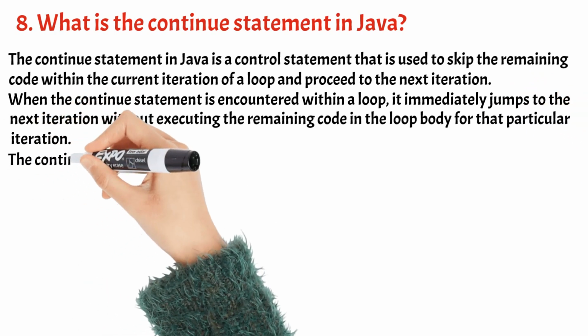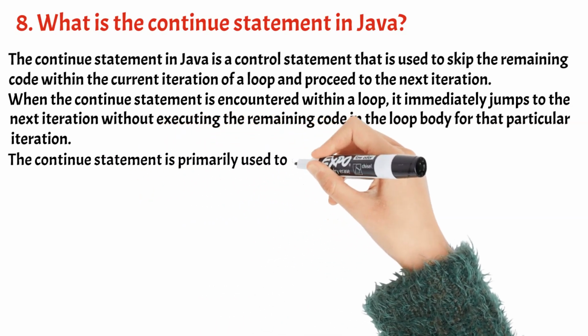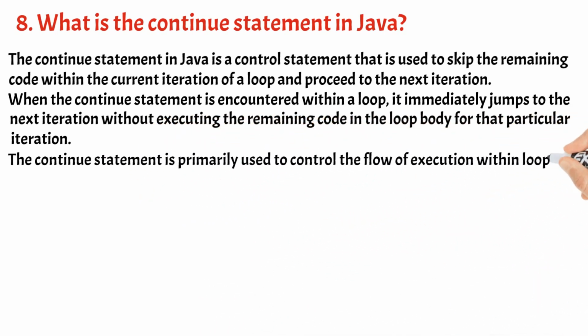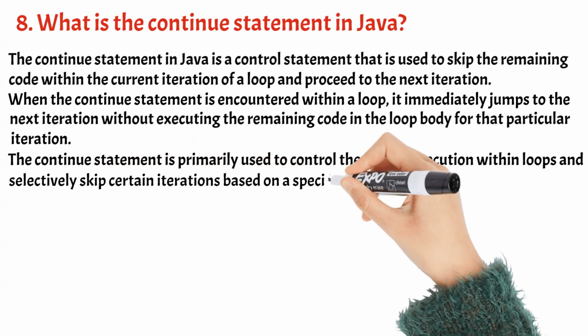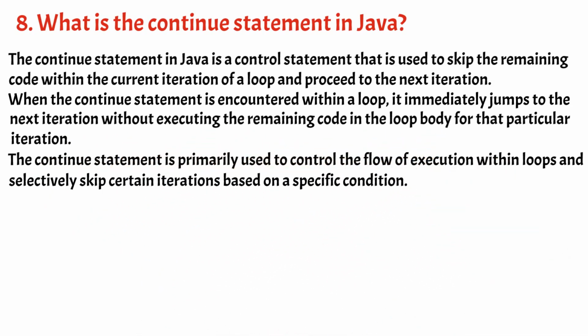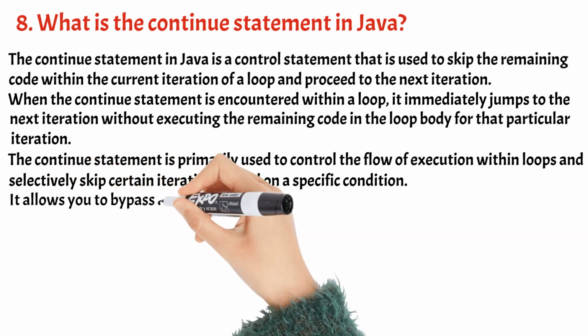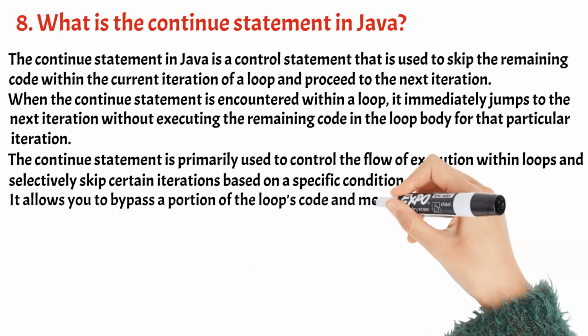The continue statement is primarily used to control the flow of execution within loops and selectively skip certain iterations based on a specific condition. It allows you to bypass a portion of the loop's code and move on to the next iteration.